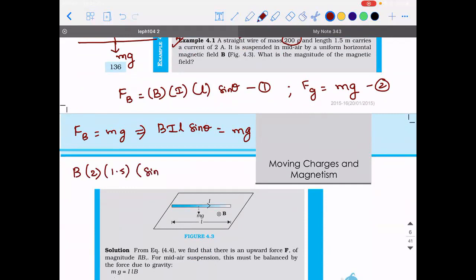Sine of how much is the angle? It should be 90 degrees, because they told it is horizontal. This is equal to the mass of the object, 200 into 10 power minus 3, and acceleration due to gravity, you can take it as 10. So one unknown, one equation, you will be able to solve this. Right? So that part I'm leaving it to you.